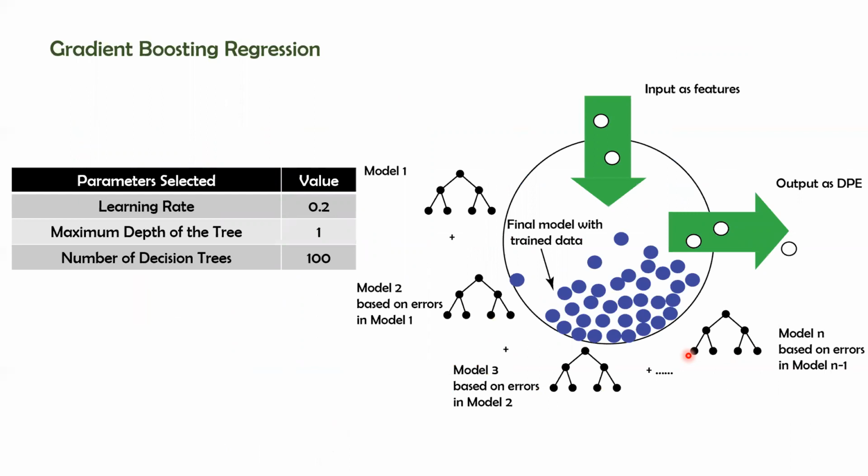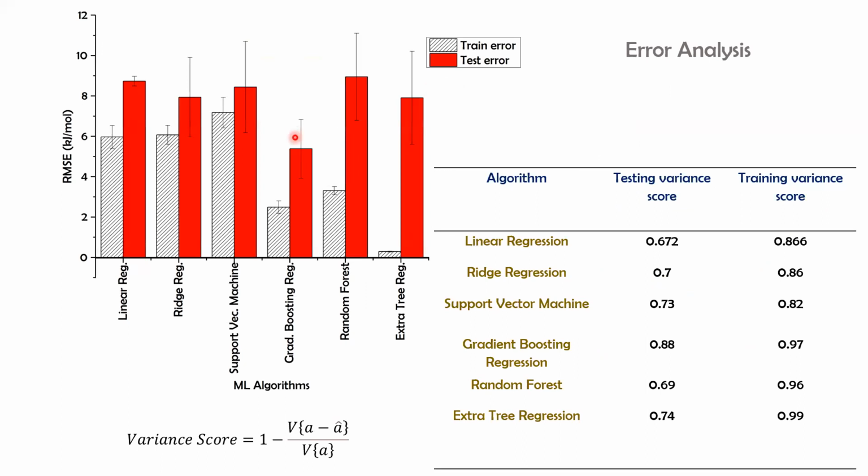Now, if we go ahead with this GBR model, we can understand an interesting feature. We started with a small data set, and this is trying to predict this small data set with a number of decision trees. In each of these decision trees, it tries to reduce the errors, and the ensemble effect that we see in our final model predicts a deprotonation enthalpy with very low error, around 5 kilojoule per mole, or around 0.05 electron volt.